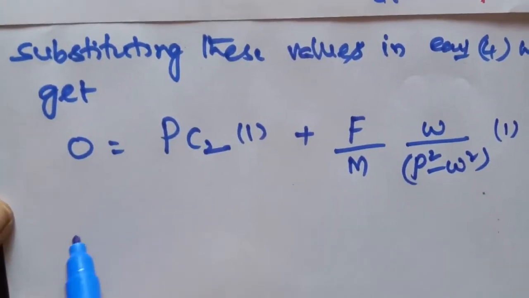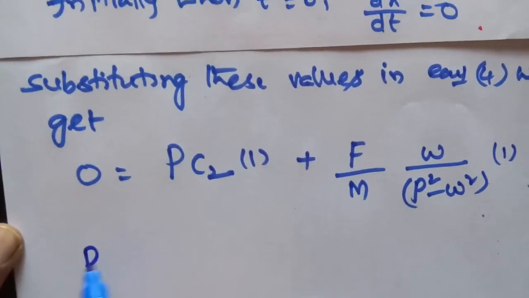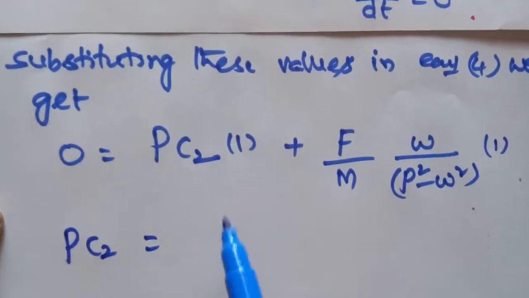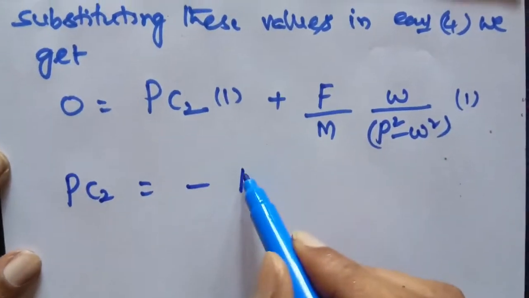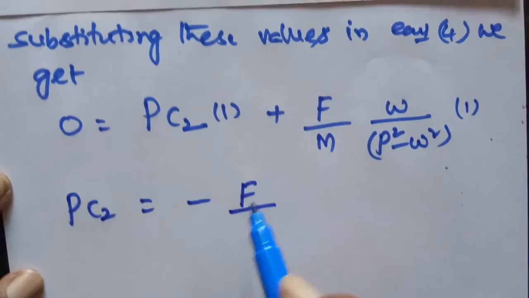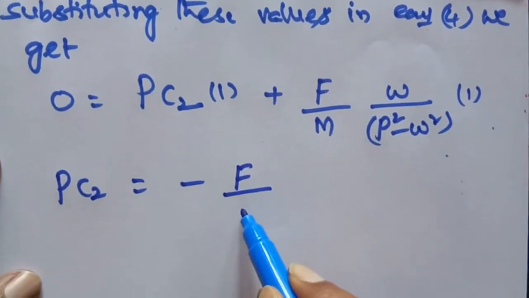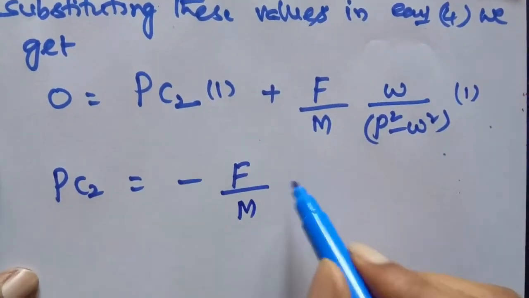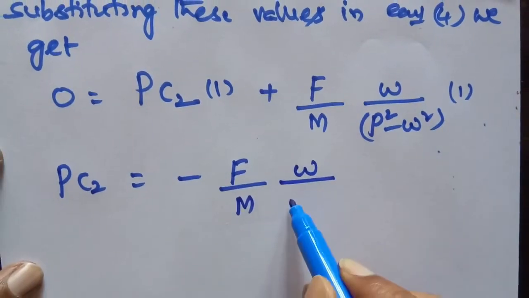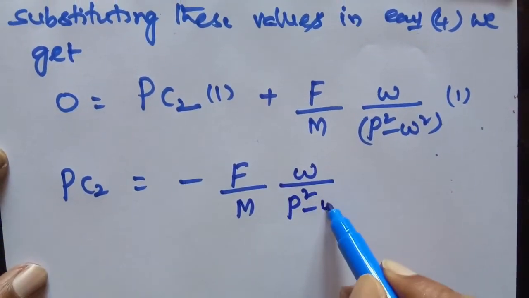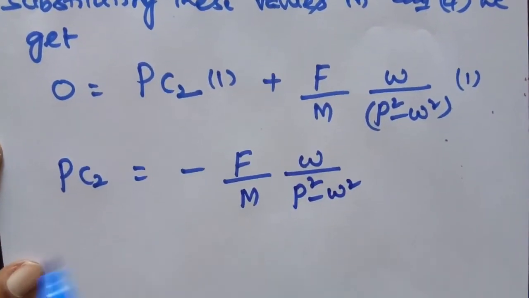Therefore p into c2 is equal to minus F by m into omega by p square minus omega square.